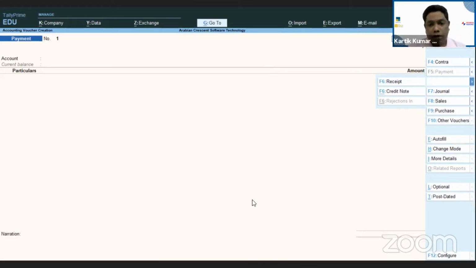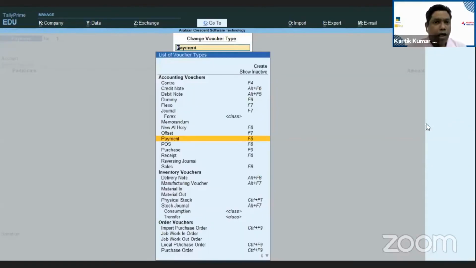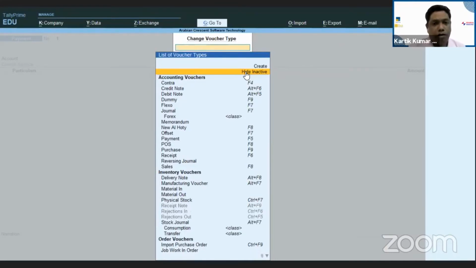Now, how to activate this voucher? Many of the people are asking us this question, how to activate this particular voucher. It is very simple. Here you have to just click on this other voucher, and here on the top you see show inactive. So this is how you will be able to understand how many vouchers are there in the system which I have not activated or which are already in active mode.